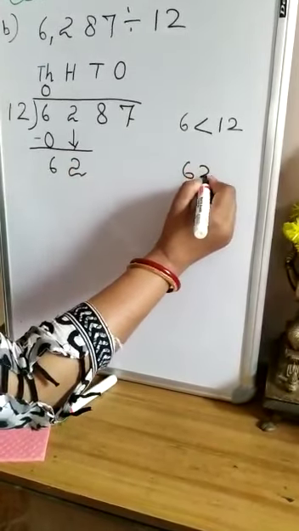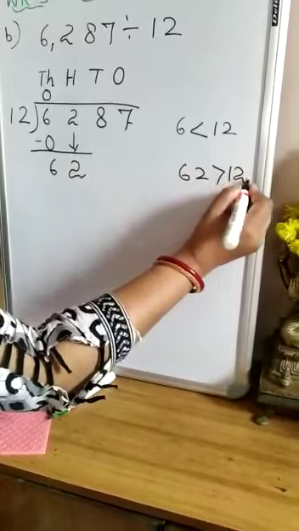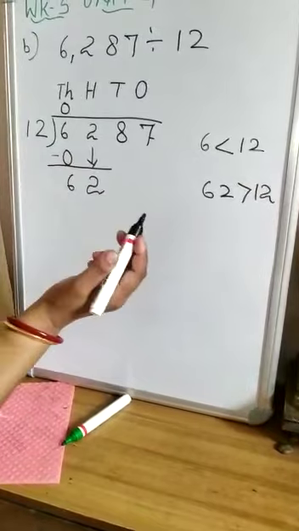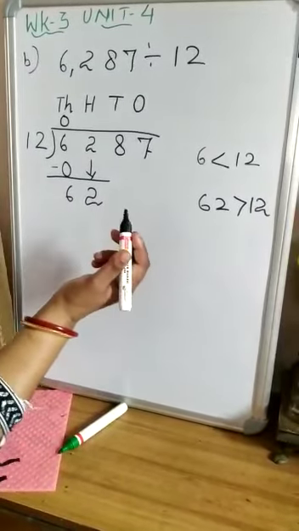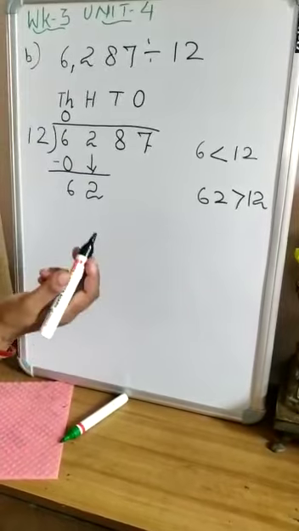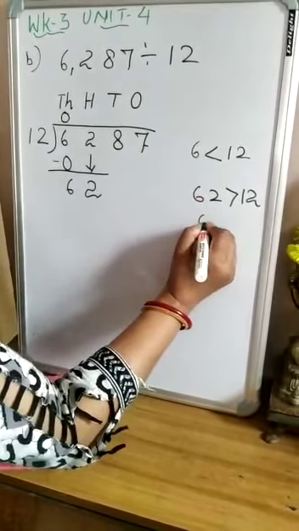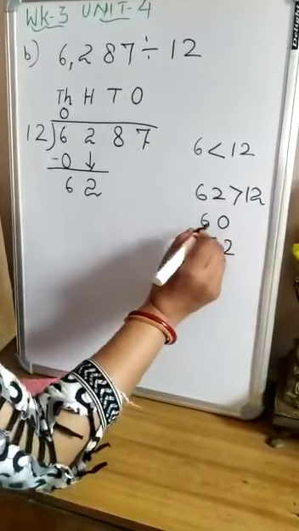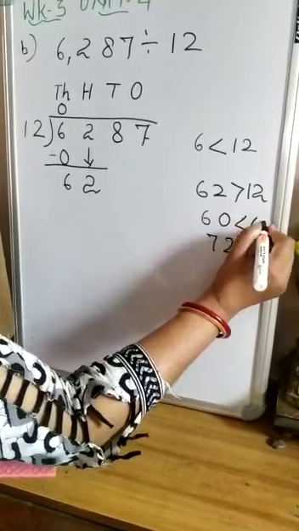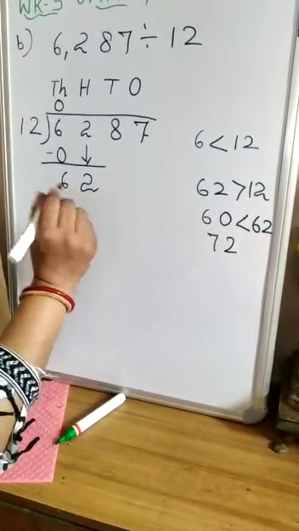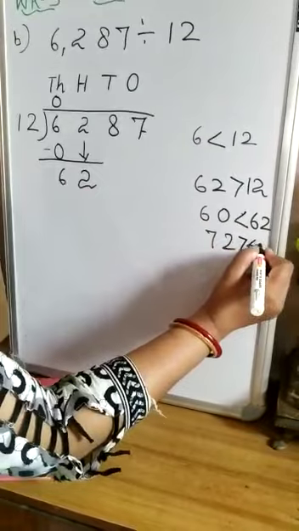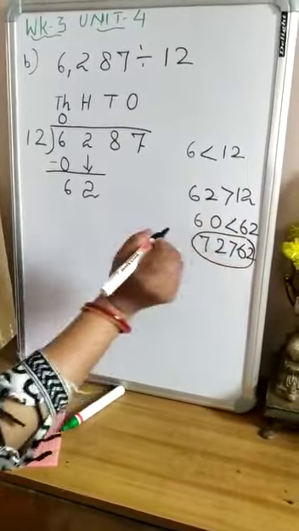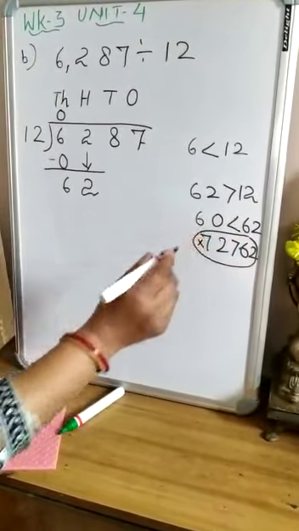Here 62 is more than 12. So let's start the multiplication table of 12. 12 ones are 12, 12 twos are 24, 12 threes are 36, 12 fours are 48, 12 fives are 60, 12 sixes are 72. Here all of you see children, 60 is less than 62, but 72 is more than 62. So we can't subtract 72 from 62. It is not possible.